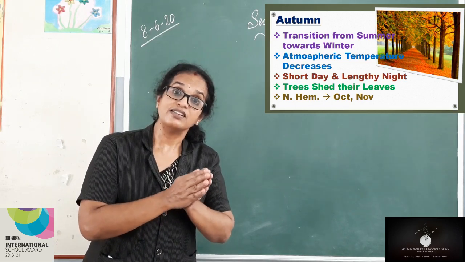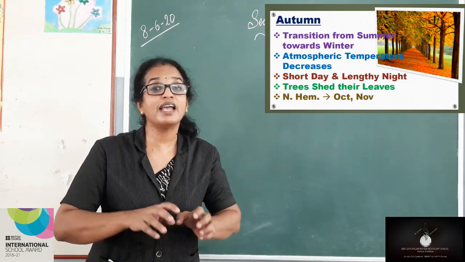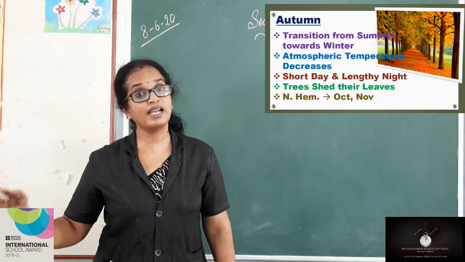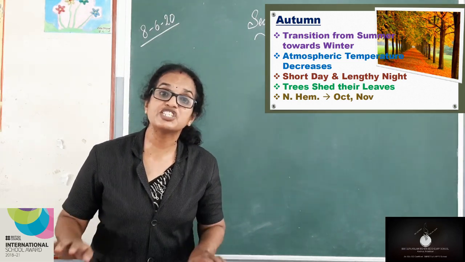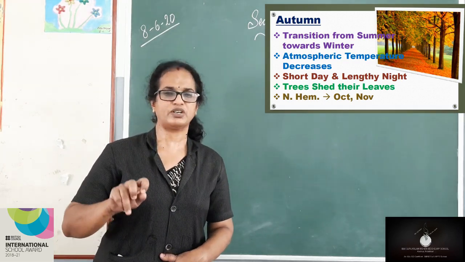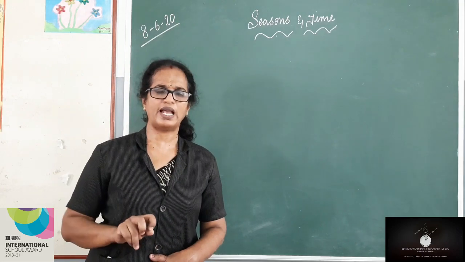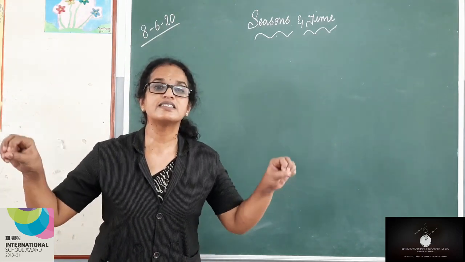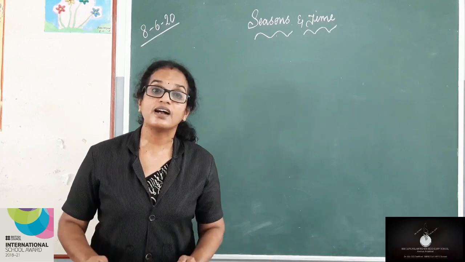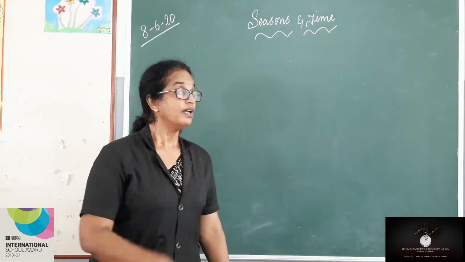Days are generally short and nights are long. Temperature will be less. And the most common peculiarity is that trees start shedding their leaves.